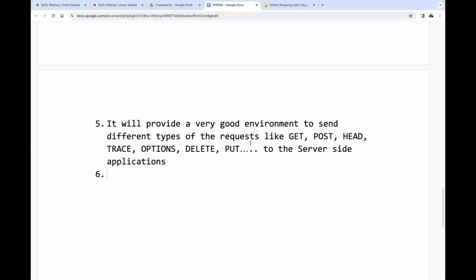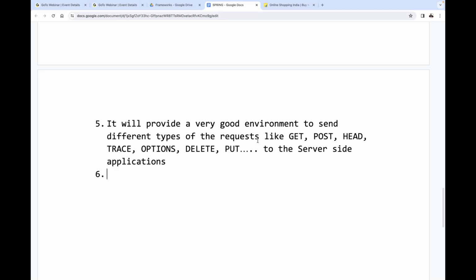In general, these are request types or HTTP methods. You might be aware of them from UI technologies. Seven types of request types are available in general. What are the seven types? Get request, post request, head request, options request, put request, trace request, delete request.